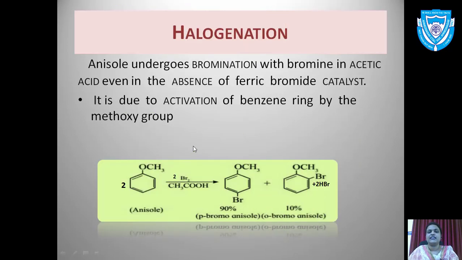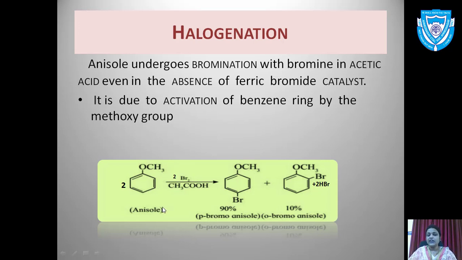The first reaction in this case is the halogenation reaction. Anisole undergoes bromination with bromine in acetic acid even in the absence of ferric bromide as the catalyst. This is the structure of anisole. Here the solvent used is acetic acid. This is due to the activation of the benzene ring by the methoxy group.